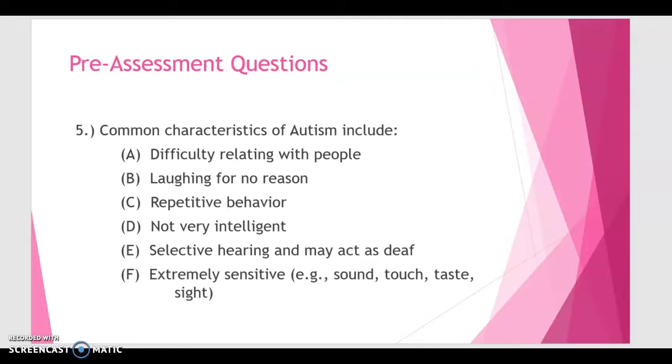Question number 5. Common characteristics of autism include, please make sure you mark all that it includes, A. Difficulty relating with people. B. Laughing for no reason. C. Repetitive behavior. D. Not very intelligent. E. Selective hearing and may act as deaf. F. Extremely sensitive, such as sound, touch, taste, and sight.